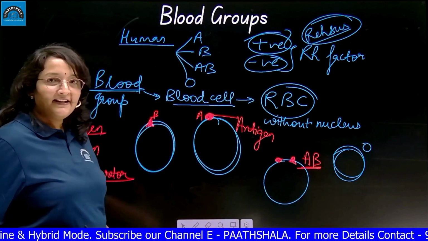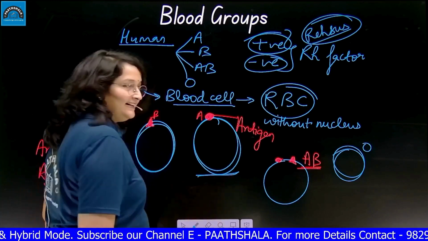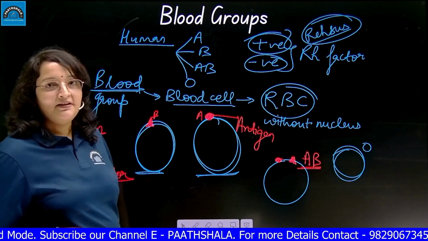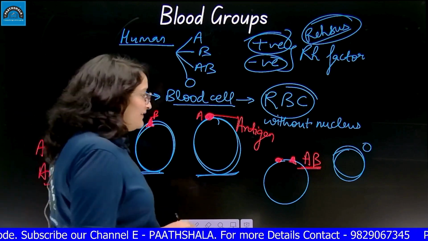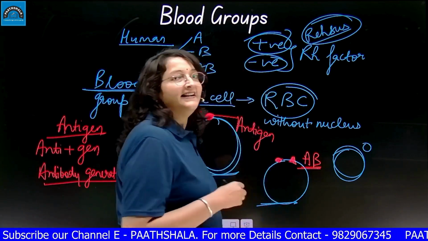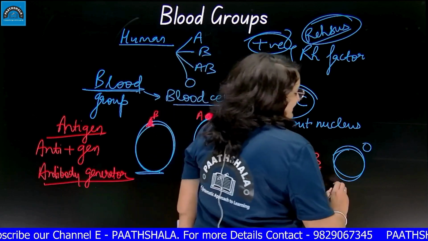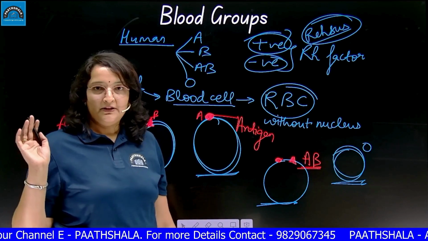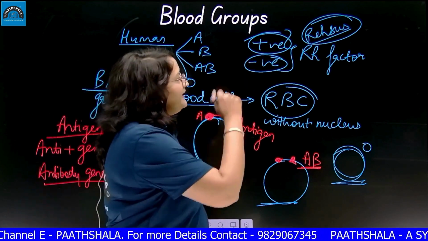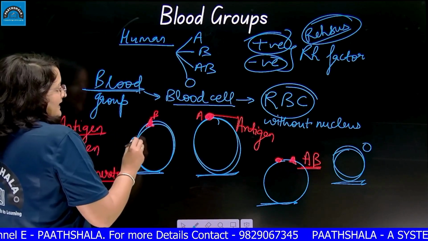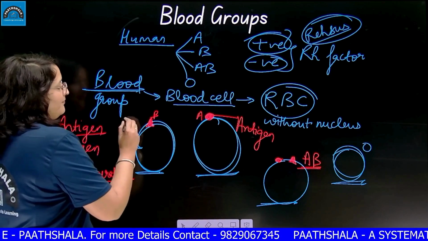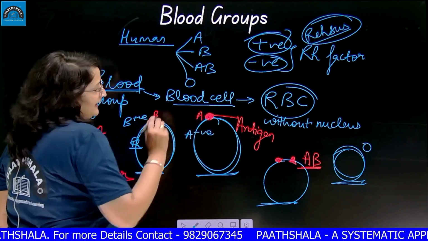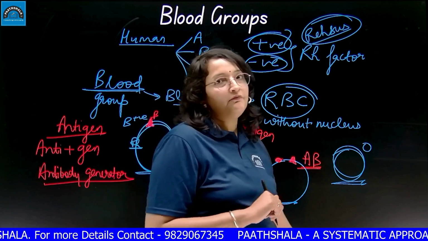Four types of blood groups are there. If the RBC has antigen A on the membrane, A blood group. If the RBC has antigen B on the membrane, B blood group. If the RBC has both the antigens, AB blood group, and if the RBC does not have any antigen on the membrane, O blood group. Positive, negative: if I write RH also here, it will become B positive. If there is no RH, it will become A negative, like this. We have 4 types of blood group.